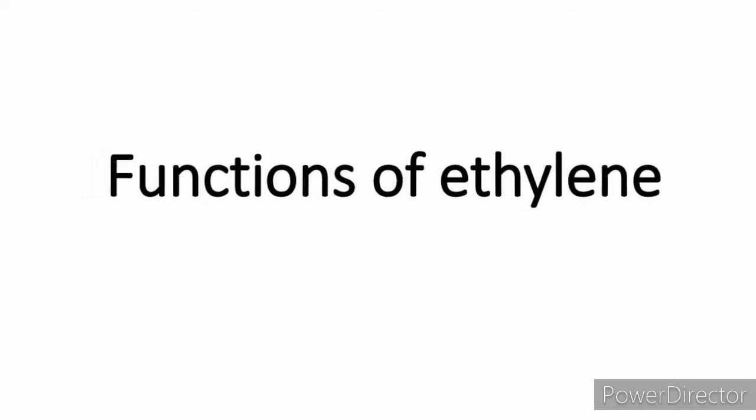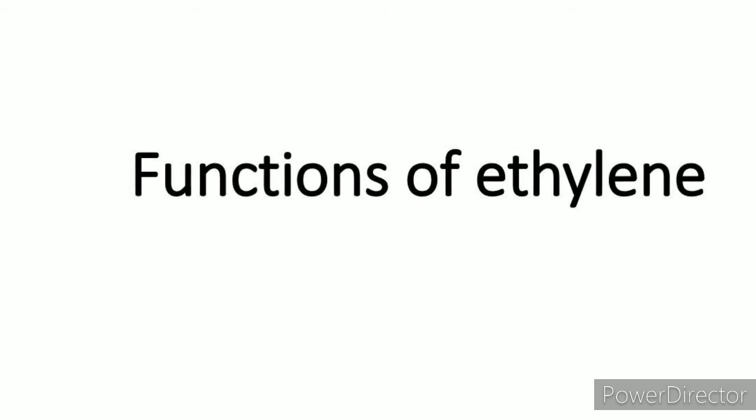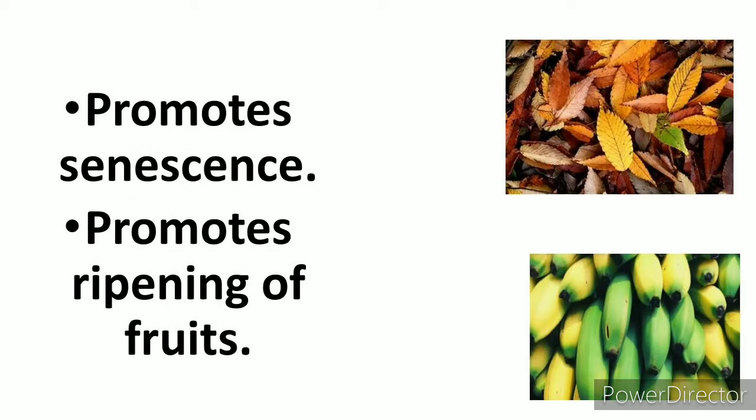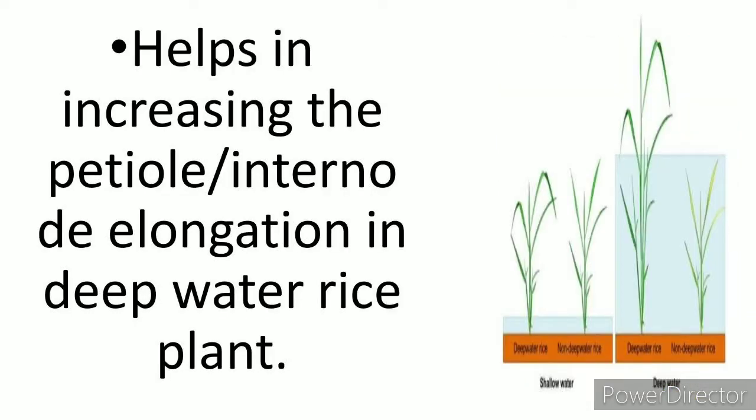Now let us study about the functions of ethylene. One by one, we will come to know about the functions of ethylene. It promotes senescence in plants, that is, it promotes aging in plant. It also causes ripening of the fruits. It helps in increasing the petiole internodal elongation in deep water rice plant.